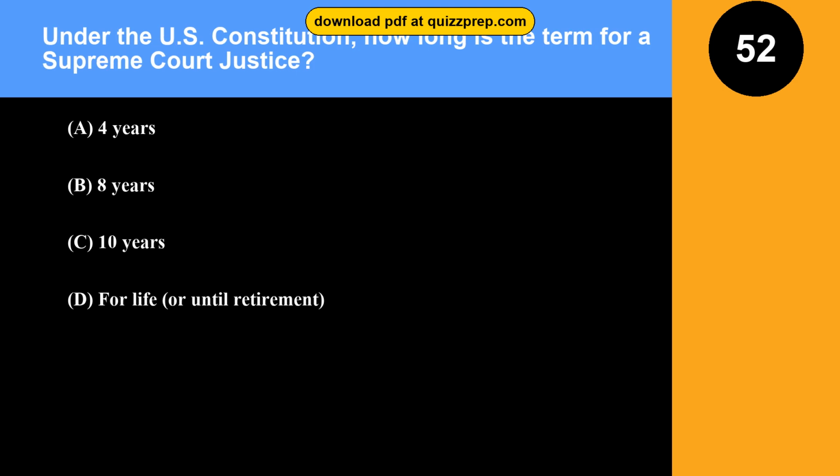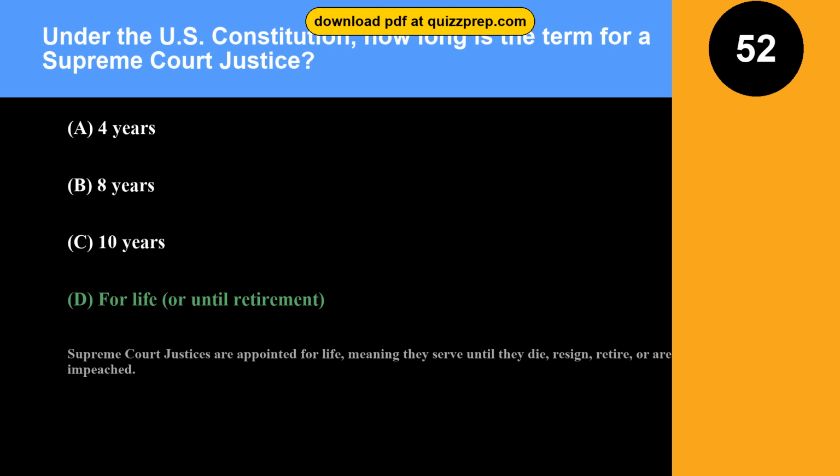Question 52. Under the U.S. Constitution, how long is the term for a Supreme Court Justice? Option A. 4 years. Option B. 8 years. Option C. 10 years. Option D. For life, or until retirement. The correct answer is option D. For life, or until retirement. Supreme Court justices are appointed for life, meaning they serve until they die, resign, retire, or are impeached.